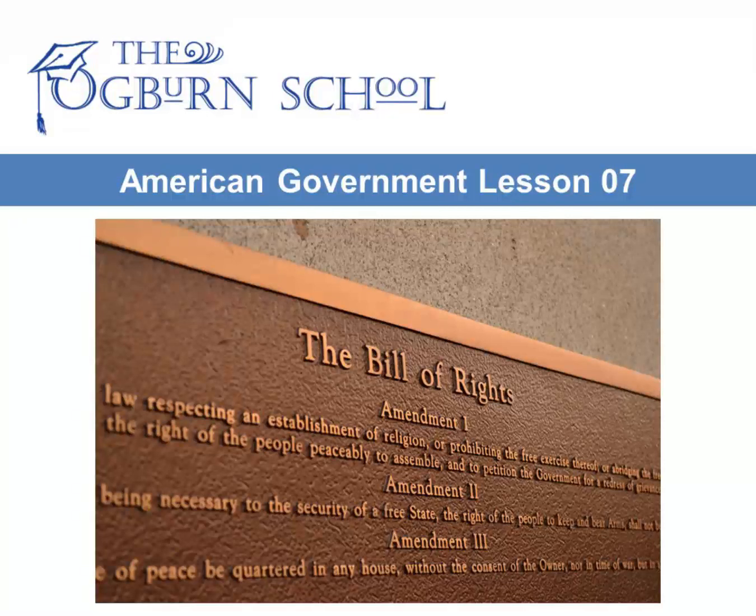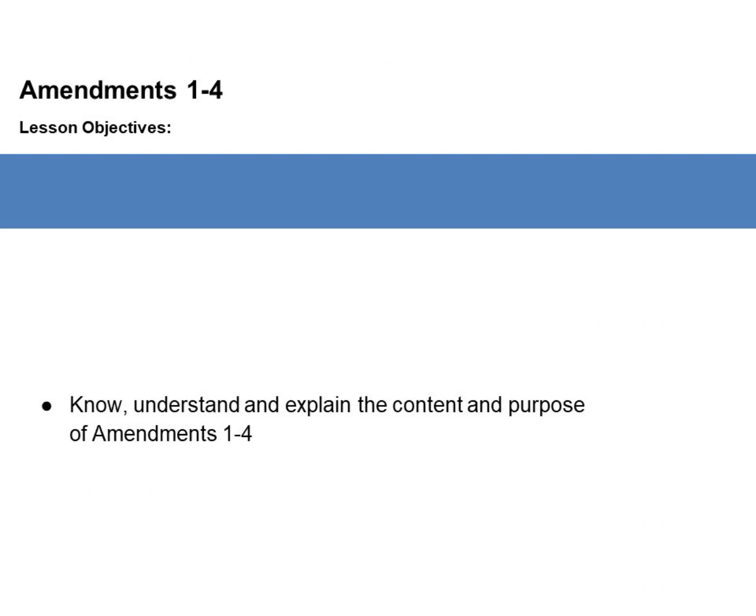American Government Lesson 7. Amendments 1 through 4. Our lesson objectives are: know and understand and explain the content and purpose of Amendments 1 through 4.